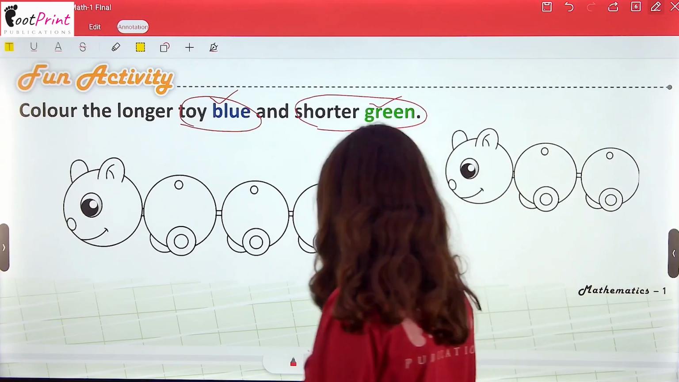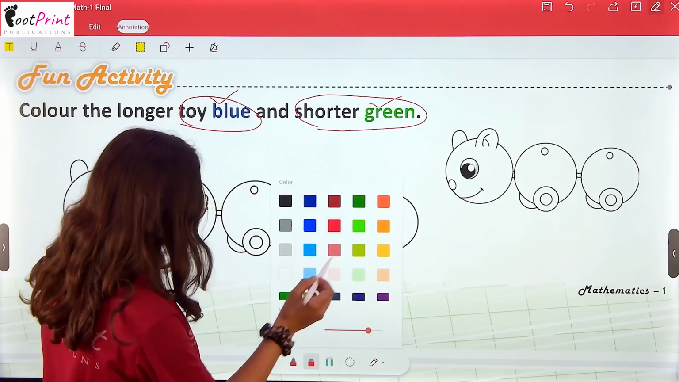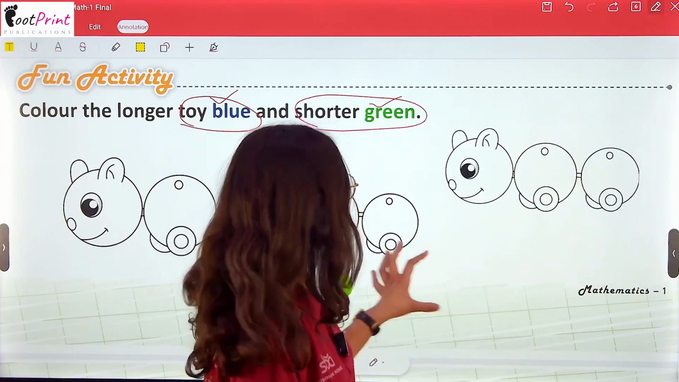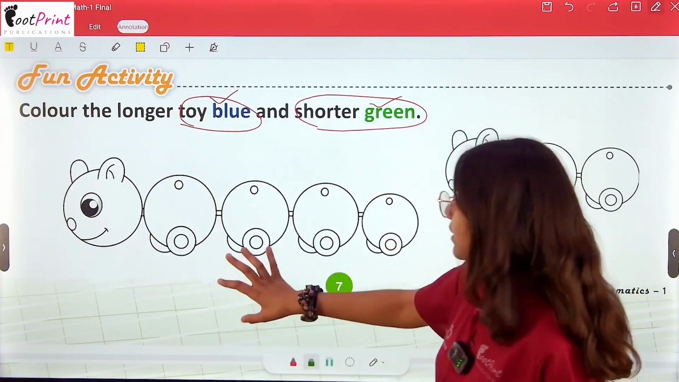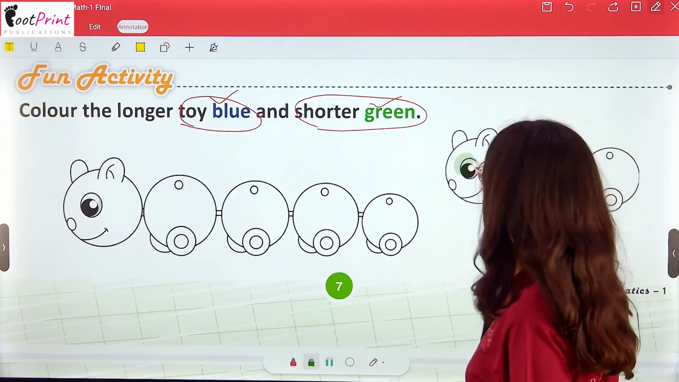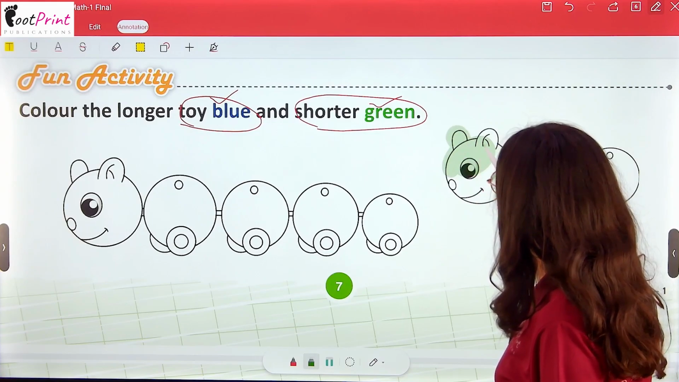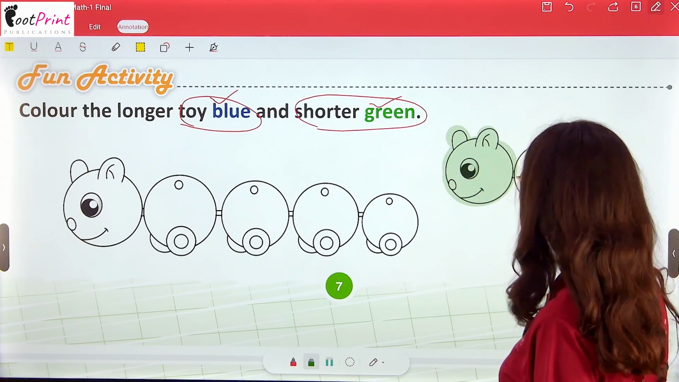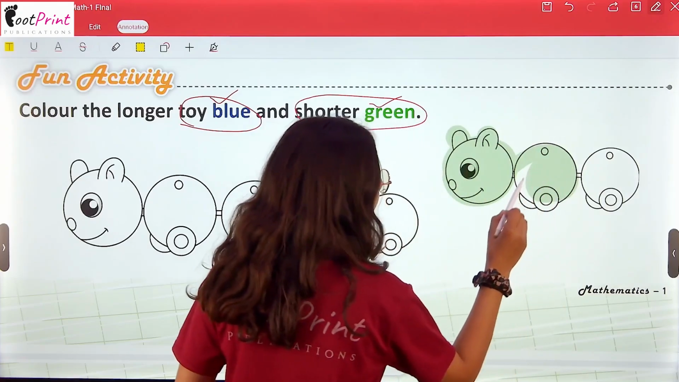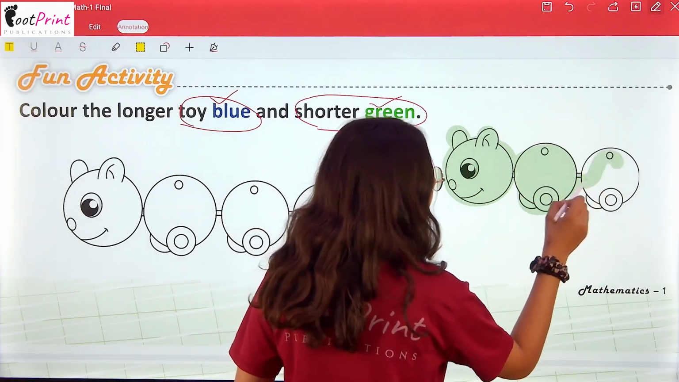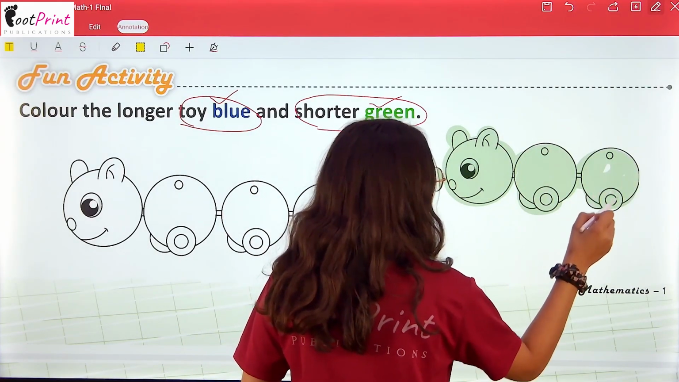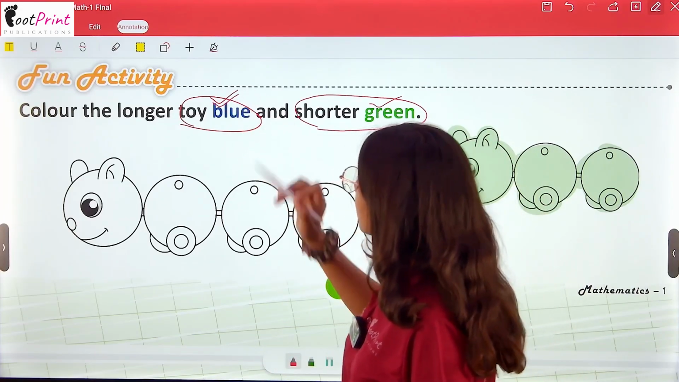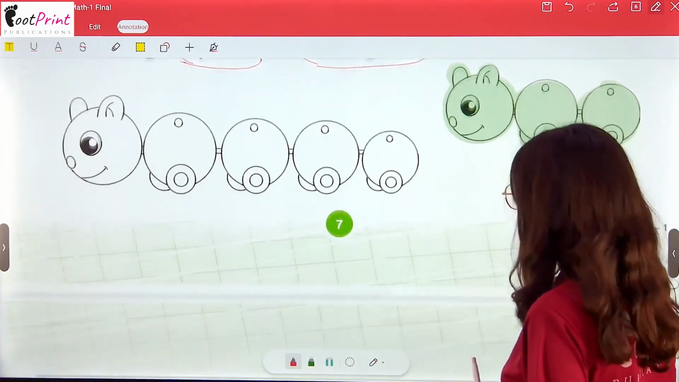Again, I am here coloring the small one, and this is your homework that you will have to color this big toy. So as mentioned in the question, I am filling the green color on this cute toy. You children have to fill the color blue in the big toy.